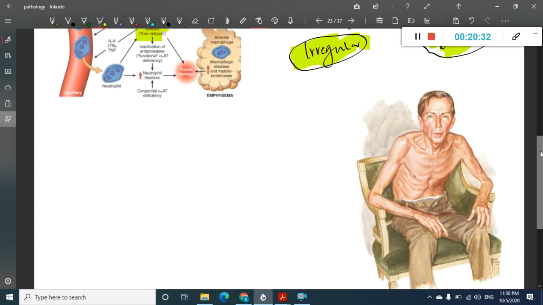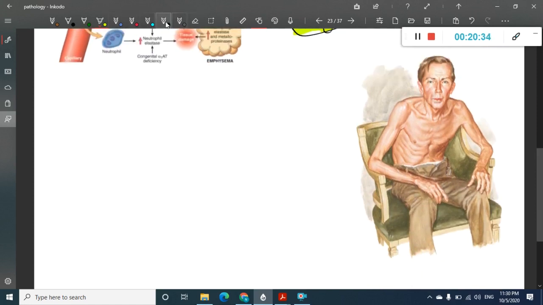So how is the patient seen here? Here also the patient will have dyspnea, and cough with scanty sputum. There won't be the copious sputum that you see in chronic bronchitis. And here the patient will have weight loss. Okay, and he will have something called pursed lip breathing. This is pursed lip, so he does pursed breathing. These patients are called pink puffers. So these are the important things which you see.